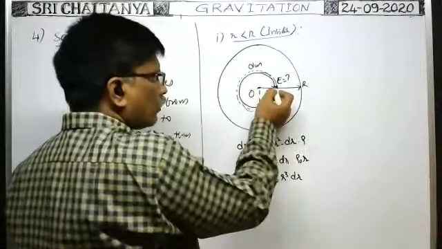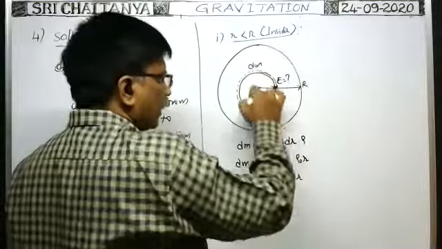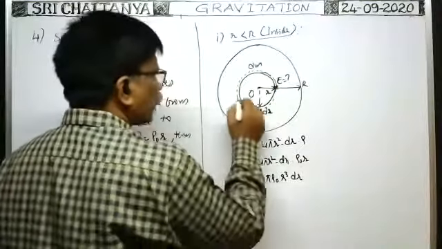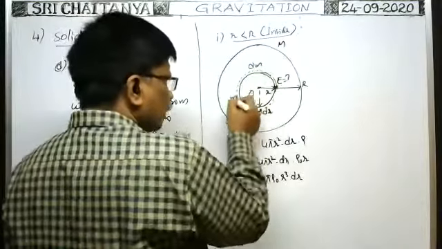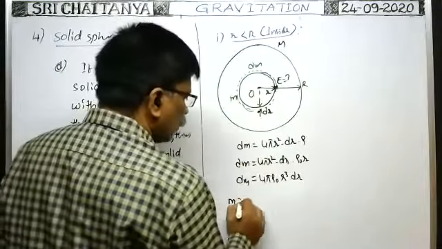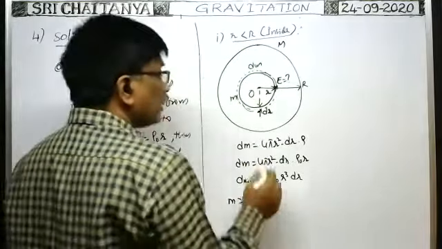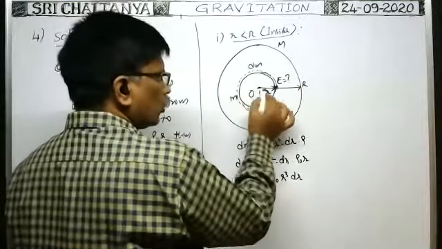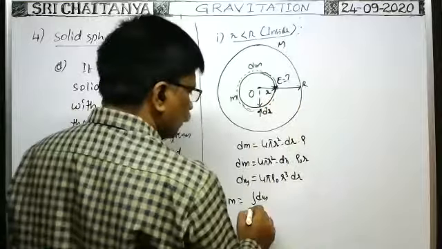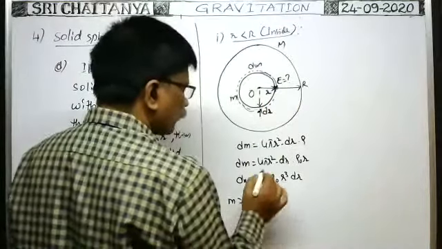So what is the total mass occupied by this solid sphere? The entire sphere is capital M, and this is only small m. So small m is equal to the integral of dm between the limits, since these elements can be imagined from r equal to 0 to r equal to small r.